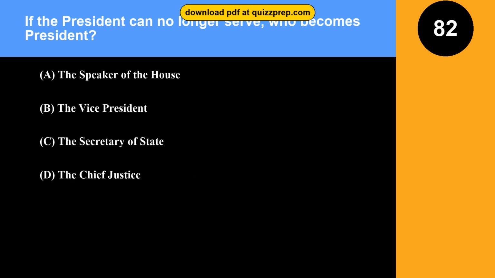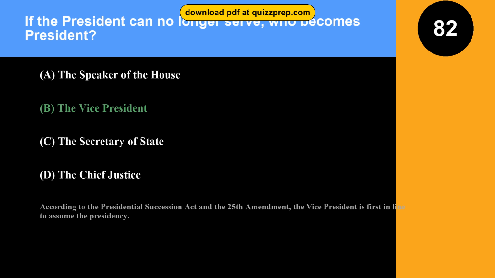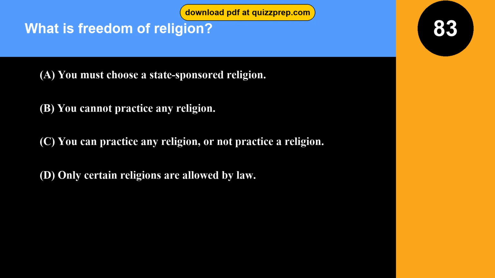Question 82. If the president can no longer serve, who becomes president? Option A, the Speaker of the House. Option B, the Vice President. Option C, the Secretary of State. Option D, the Chief Justice. The correct answer is option B, the Vice President. According to the Presidential Succession Act and the 25th Amendment, the Vice President is first in line to assume the presidency.